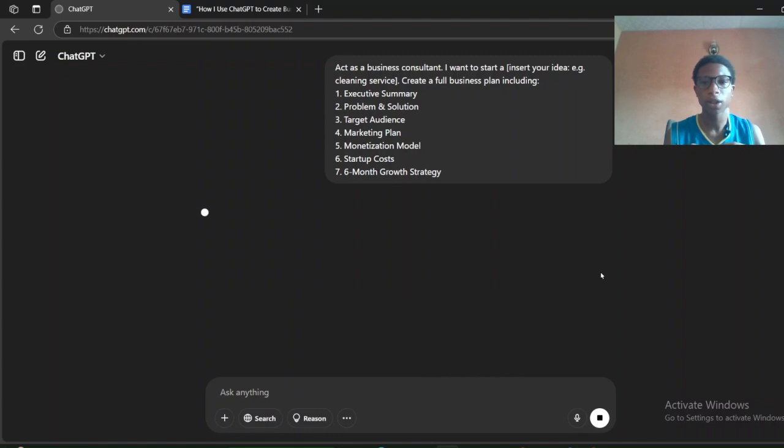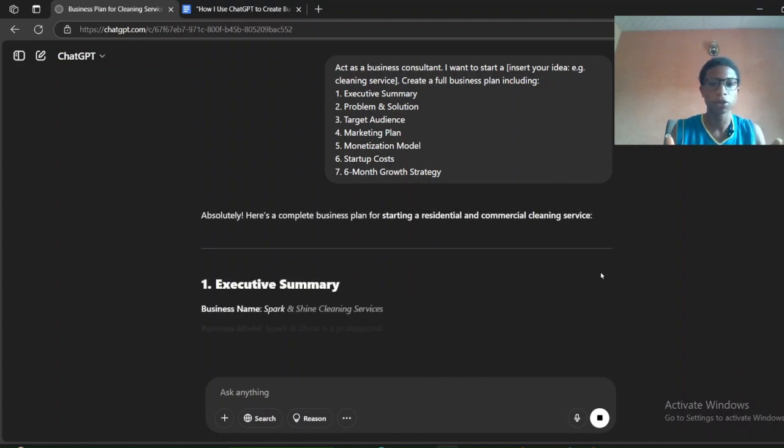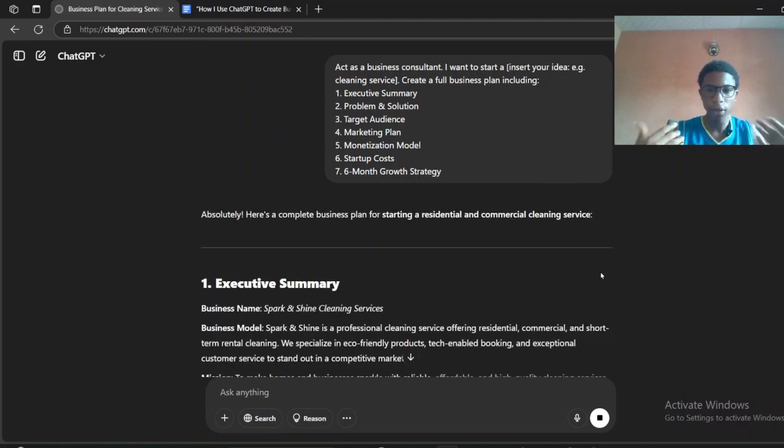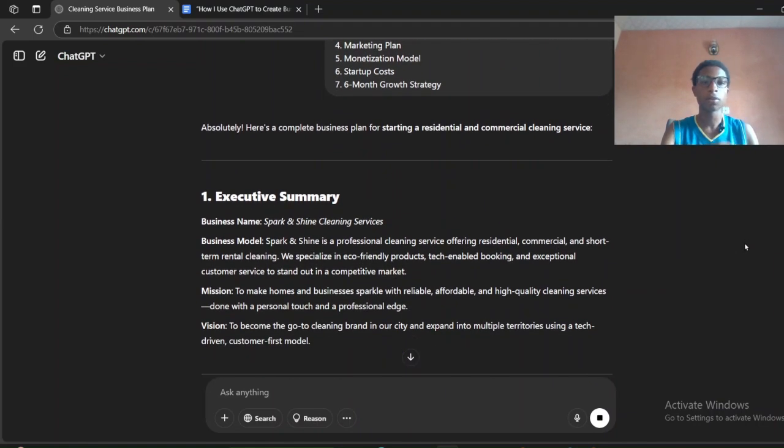So right now it's going to write it for us. So whoa, this is what it has said. It's good. It will just move us straight to the point. So there's no need of all the shambles. Like I said, number one, it brought out the executive summary.